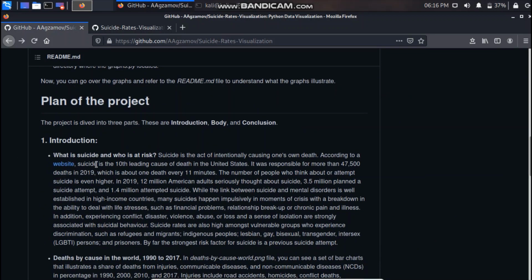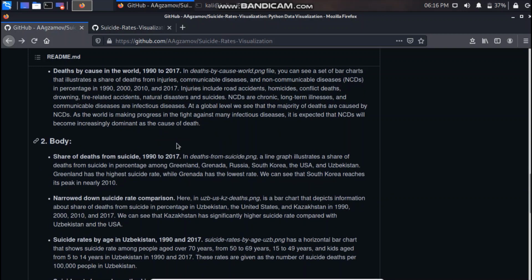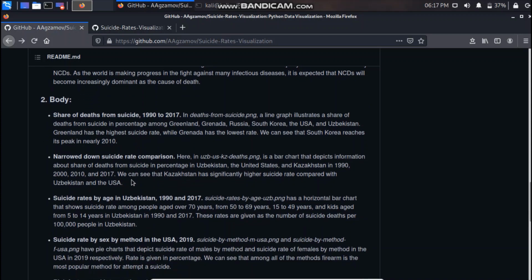So we have a question: what is suicide and who's at risk? Here's some textual information which may be useful for you. Also, we have a death by cause in the world graph, and we have a graph which will illustrate share of death from suicide, and a separate graph which will illustrate suicide rate more narrowed down, and it will compare Uzbekistan, the United States and Kazakhstan.